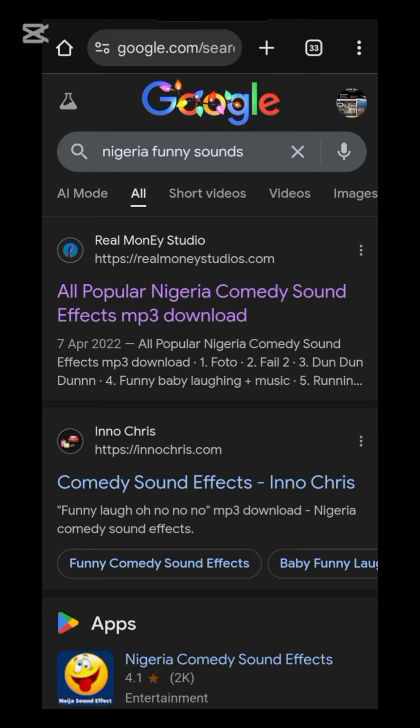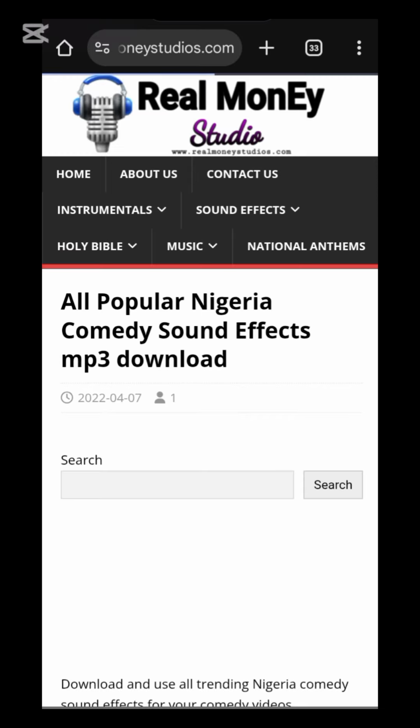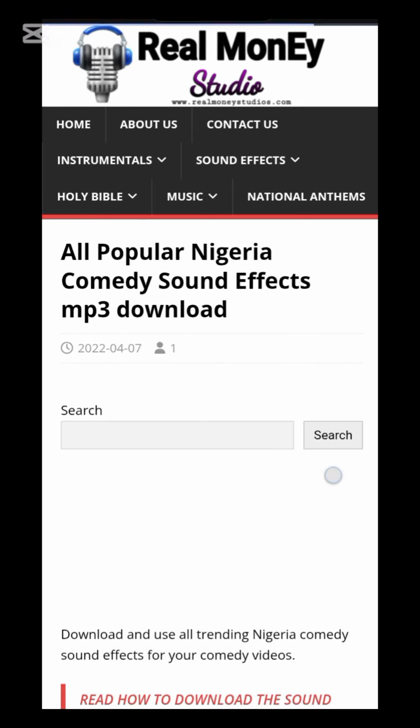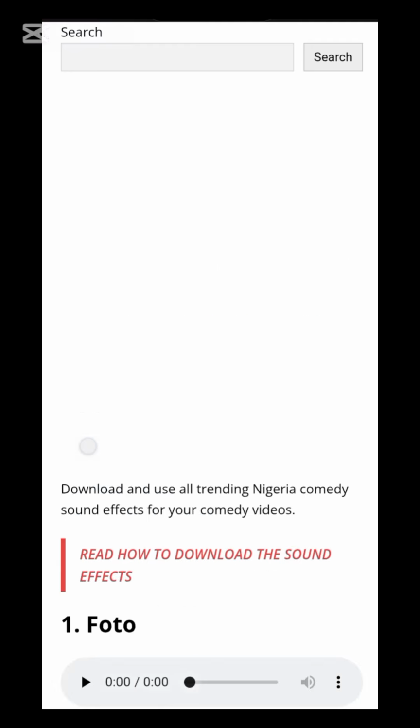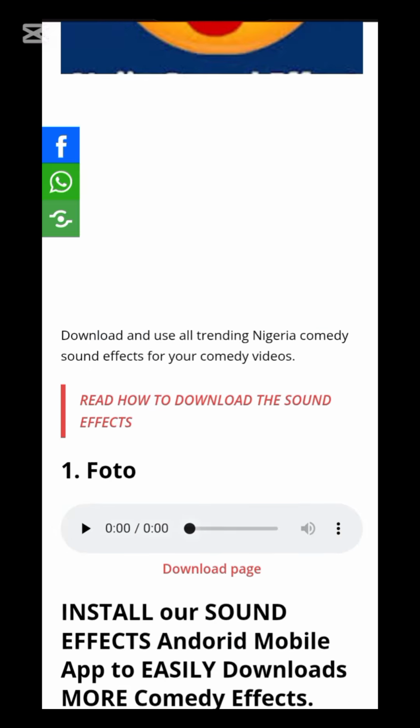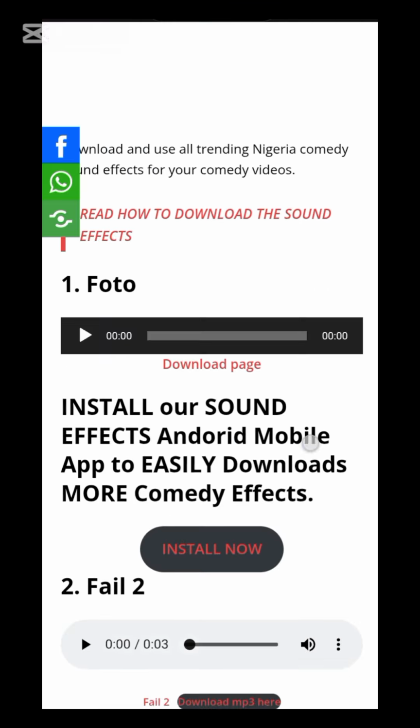Then you click on this one that said real money studio. Click on it. So when you click on it and you wait, it will open like this. Then you scroll down. This is the funny sound. You click on it. You scroll down.